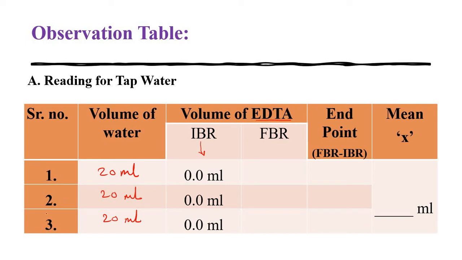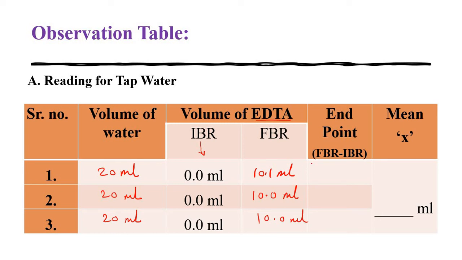So all 3 readings are for a 20 ml water sample. Now suppose you have titrated this 20 ml water solution with EDTA, then a color change is observed, and that is to be noted as the FBR, that is the final burette reading. Suppose your first reading is 10.1 ml. If you perform this practical again, it becomes 10.0 ml, and if you perform the same practical a third time, then it becomes 10.0 ml.